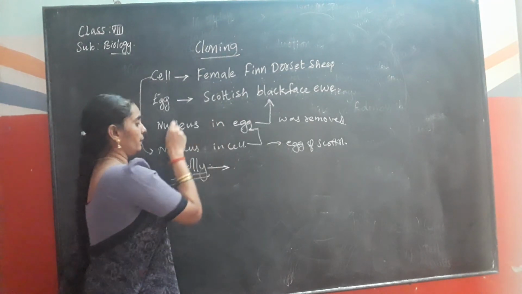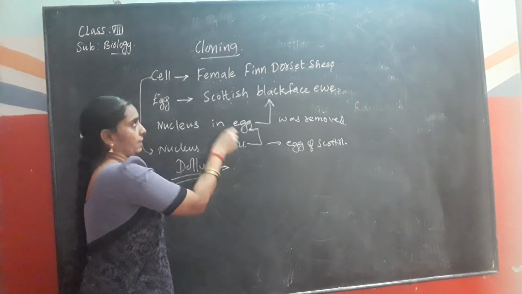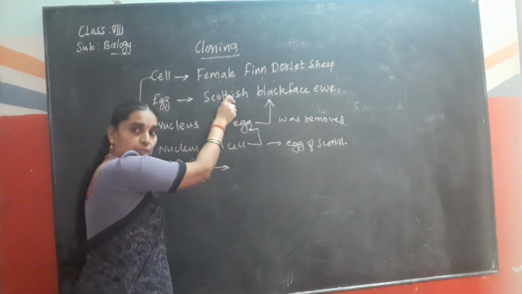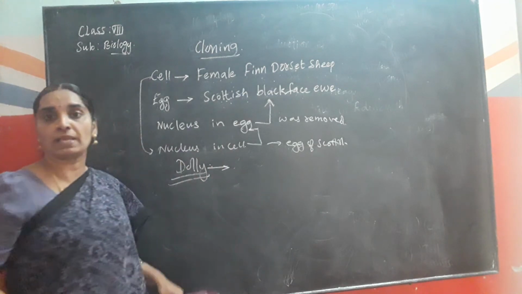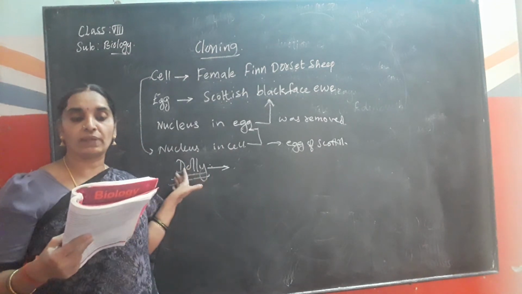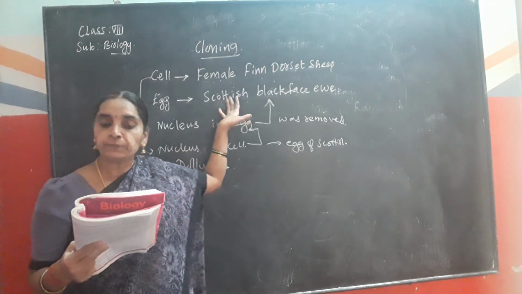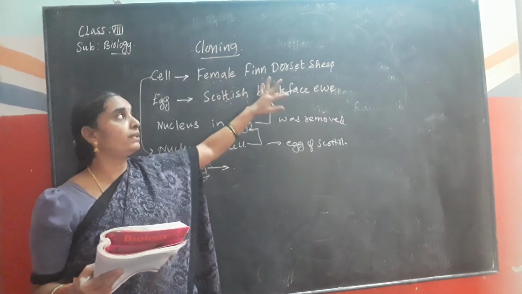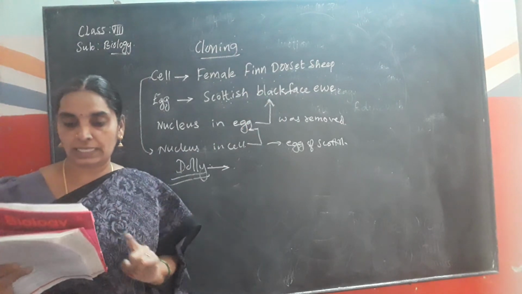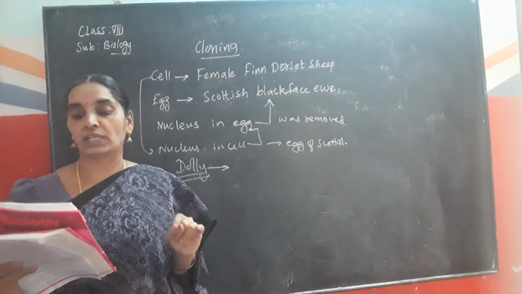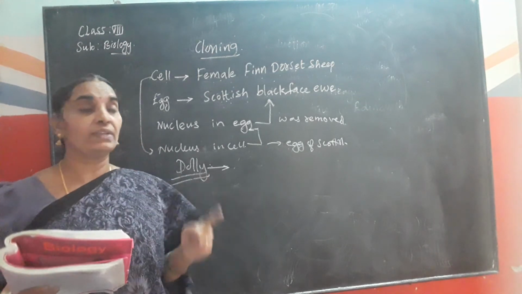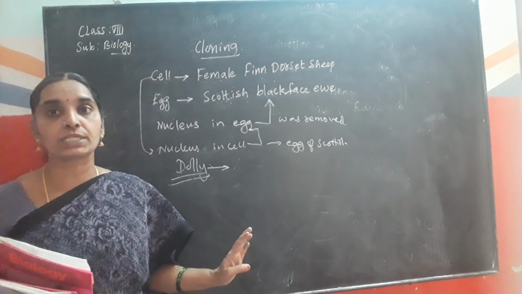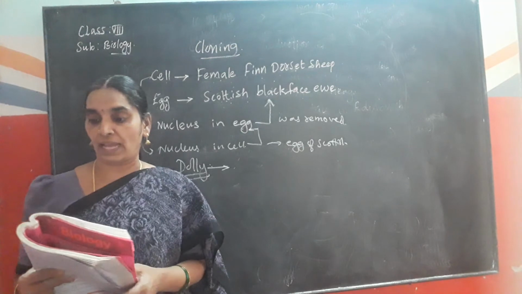So here, after introducing the nucleus into the egg of the Scottish Blackface Eve, the egg was introduced into the sheep, and then the development process takes place as usual. Though Dolly was given birth by the Scottish Blackface Eve, she has identical features to the female Finn Dorset sheep only. See once again, since the nucleus from the egg of the Scottish Blackface Eve was removed, the features were of the Finn Dorset sheep alone. So Dolly did not show any characteristics of the Scottish Blackface Eve.